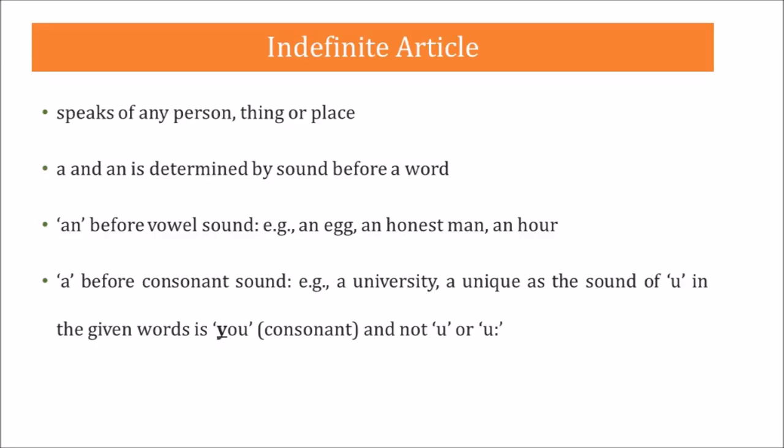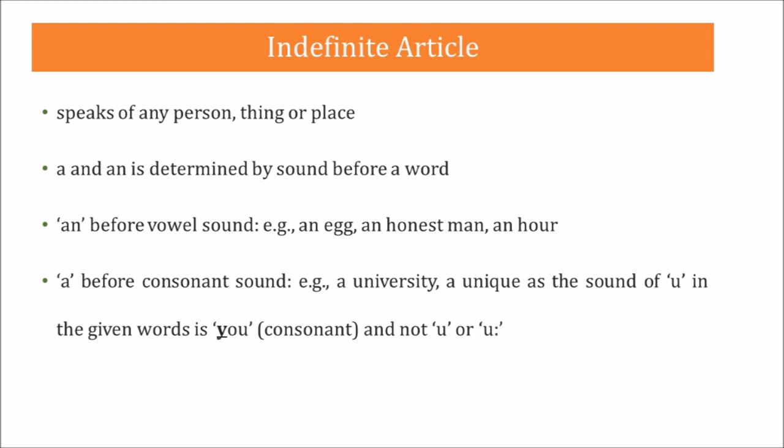Then a plus a singular noun beginning with a consonant sound, like a user, which sounds like Y-O-O-Z-E-R, that is beginning with the consonant sound Y, and so we are using a as an article. In the same way, it is a university, a unicycle.